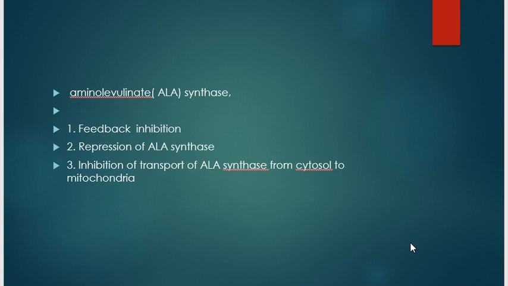Regulation of the heme in the liver. The first committed step in the heme biosynthesis is catalyzed by aminolevulinate synthase. Heme or its oxidized product hemin controls this enzyme activity by three mechanisms: feedback inhibition, repression of ALA synthase, and inhibition of transport of ALA synthase from the cytosol to the mitochondria.